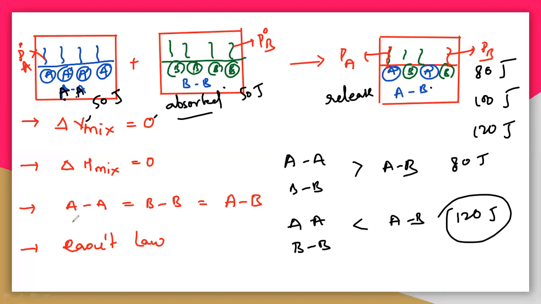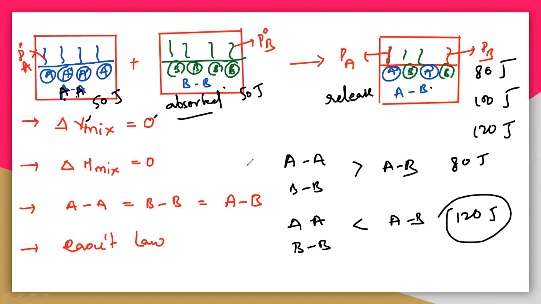Now suppose all the interactions are equal, A comma A, B comma B and A comma B are the same, then you will get exactly 100 joules. So then definitely it is an ideal solution. Remember that to make a bond, energy is released, and to break a bond, we need to absorb energy. If the absorbed energy is equal to the released energy, then definitely it is an ideal solution. If not, it is a non-ideal solution. So these are the 4 conditions to behave as an ideal solution.